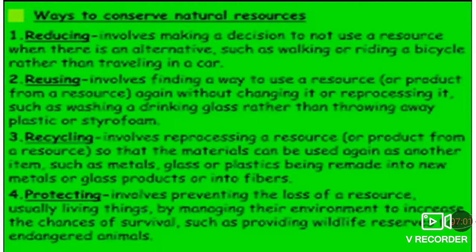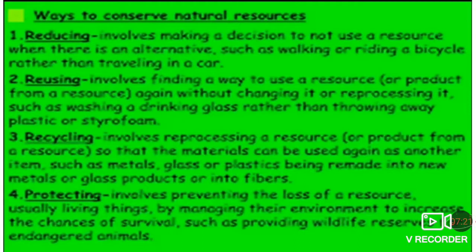Protecting involves preventing the loss of resources, usually living things, by managing their environment to increase the chances of survival, such as providing wildlife reserves for endangered animals.